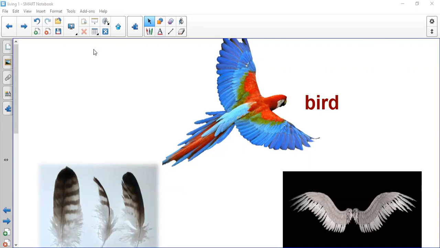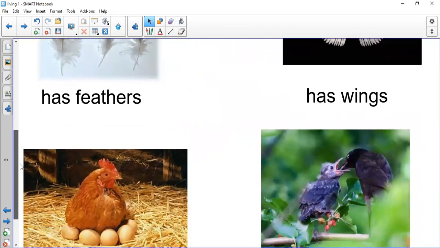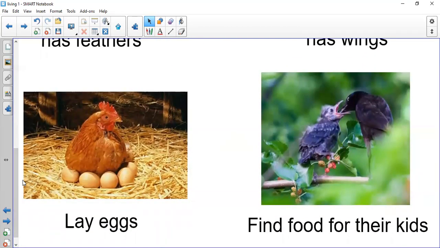We said that bird has feather and wings. Bird lays eggs. The mother bird finds food for their kids. The mother or the father bird is looking for food for its babies, to feed its birds, because the bird cannot drink milk from its mother. So one more time, bird has feather and wings. Bird lays eggs.